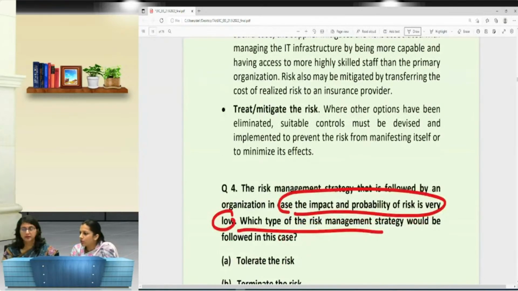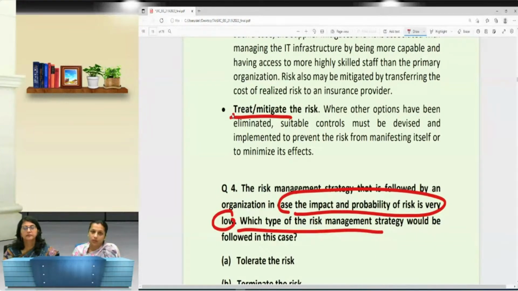Anmol asks, can the points be the same as the book and explanation we are following? Yes, Anmol. As I rightly said, and ma'am also explained in the beginning and explained a few questions based on that, you can write in your own language, but never forget the technicality of the question. If there are four headings given, or four types of risk management strategies, you have to write the heading, and the explanation you can write in your own language. बार बार एक ही चीज हम कह रहे हैं, आप अपनी लैंग्वेज में लिखिए, लेकिन टेक्निकल वर्ड को मिस